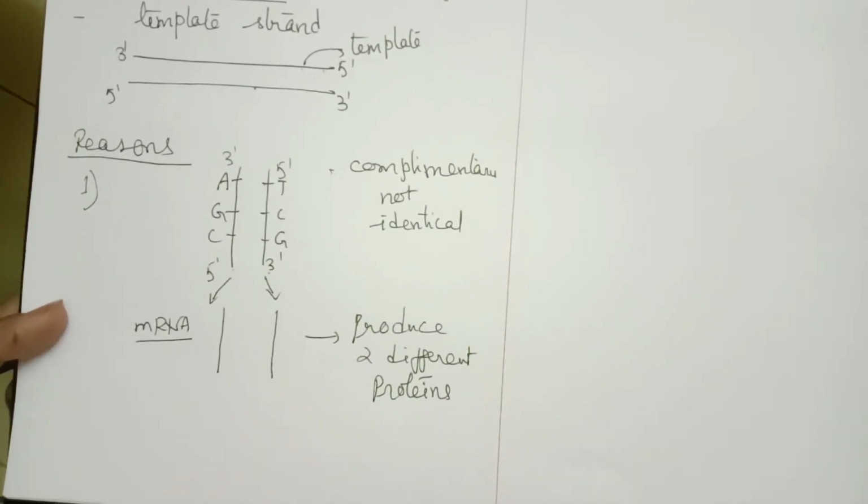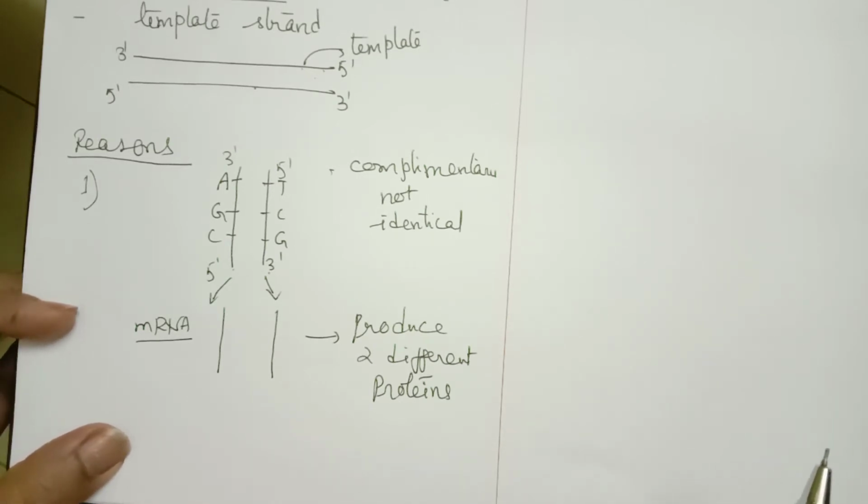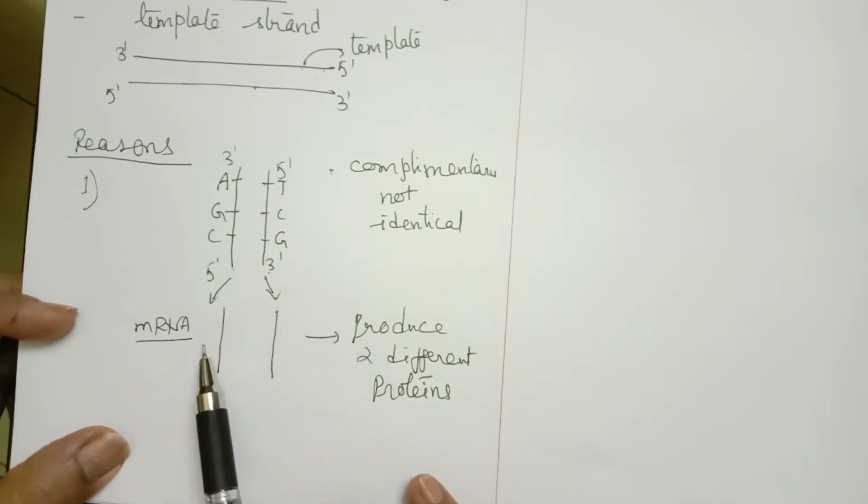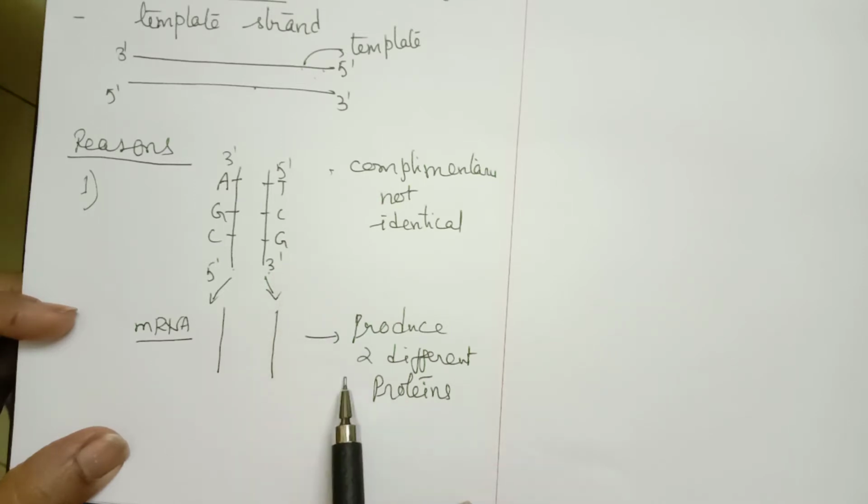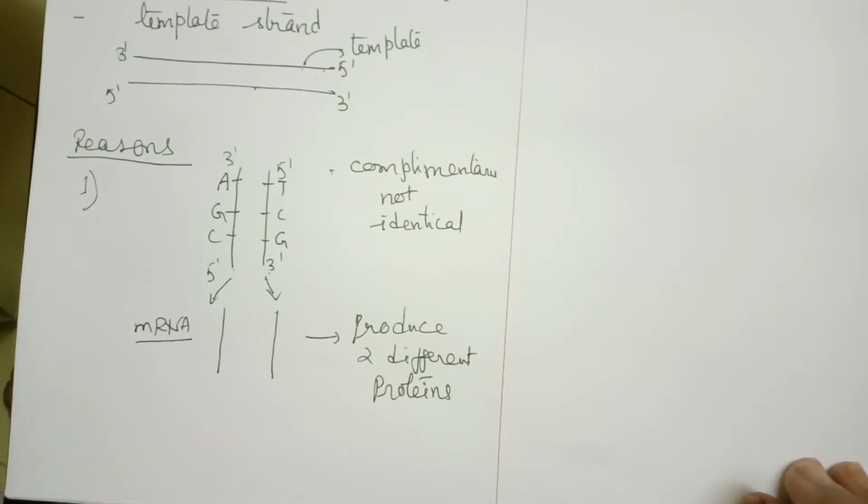Entire genetics or inheritance is complicated because one gene represents one character. Suppose both the mRNAs are synthesized from one gene, one DNA, then the two mRNAs will synthesize different proteins and hence different characters are produced. So one gene will produce different characters. This will complicate the entire pattern of inheritance or the study of genetics. This is one reason why only one strand is involved.